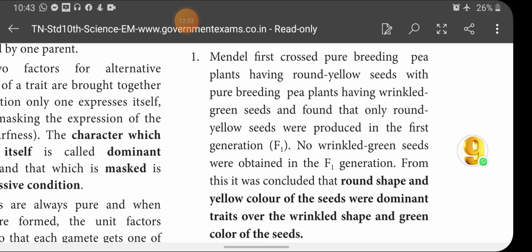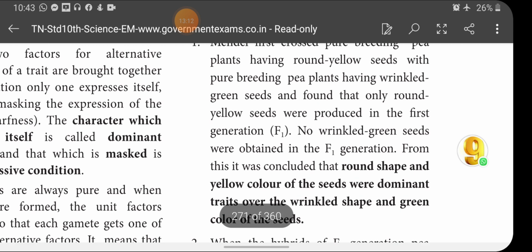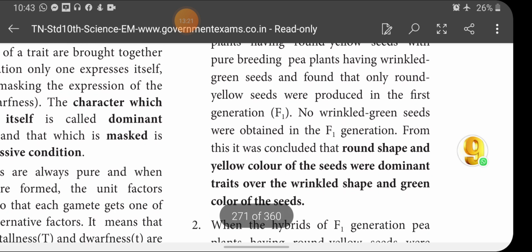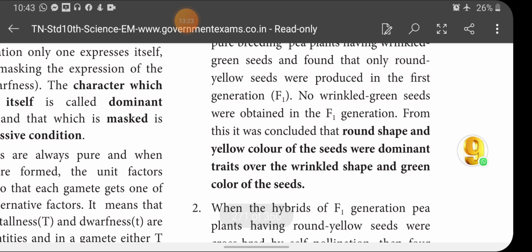He selected two pure breeding characters: round yellow seeds with pure breeding pea plants having wrinkled green seeds. That means he crossed round yellow seed with wrinkled green seeds and found the F1 generation all round yellow seeds only. He couldn't see any wrinkled green seeds, so no wrinkled green seeds were obtained in the F1 generation.